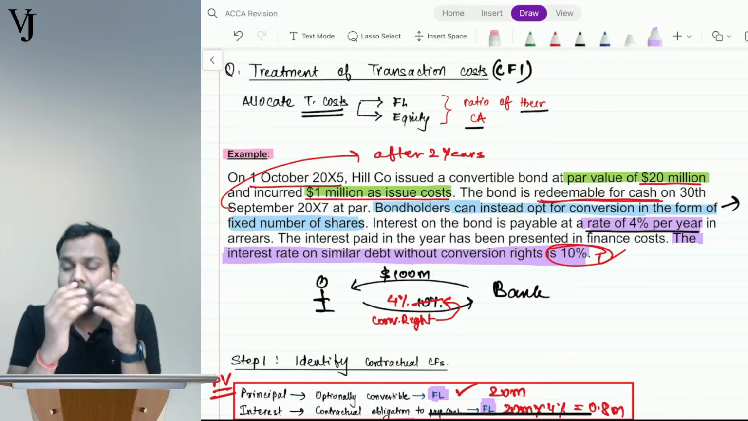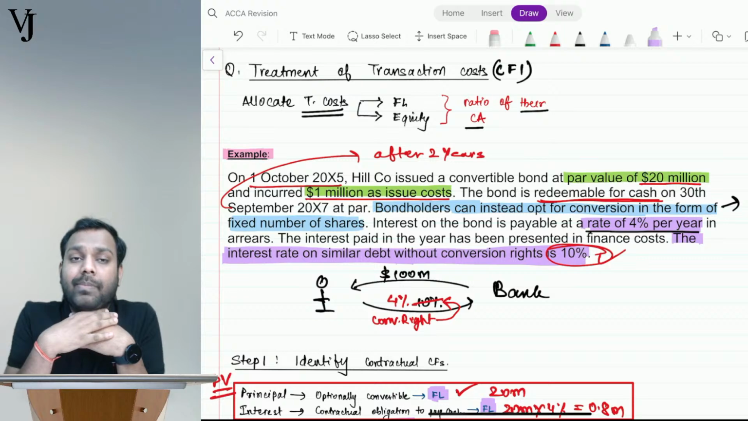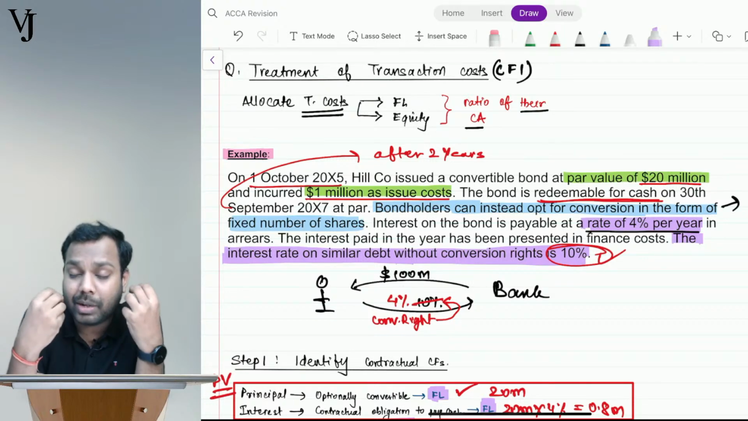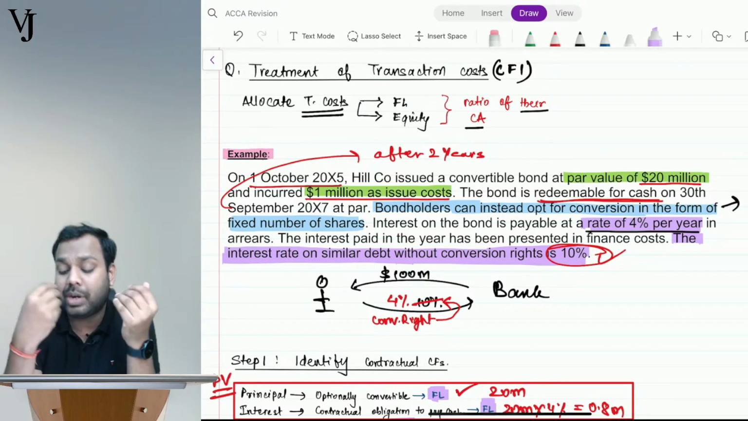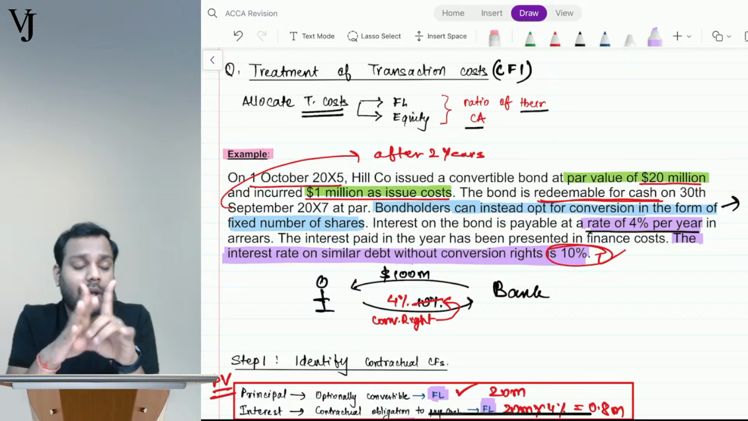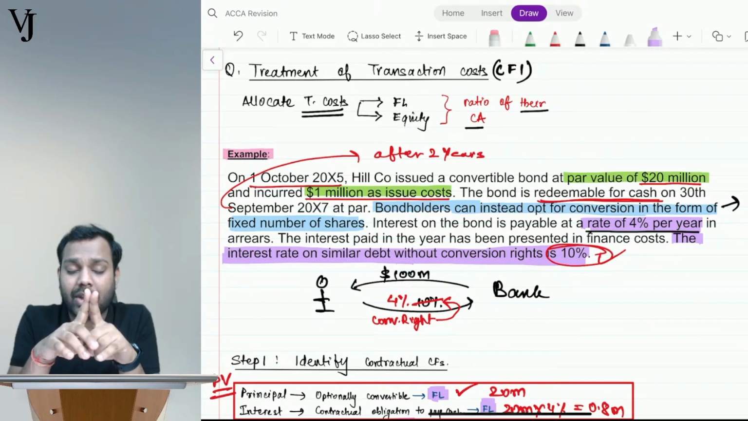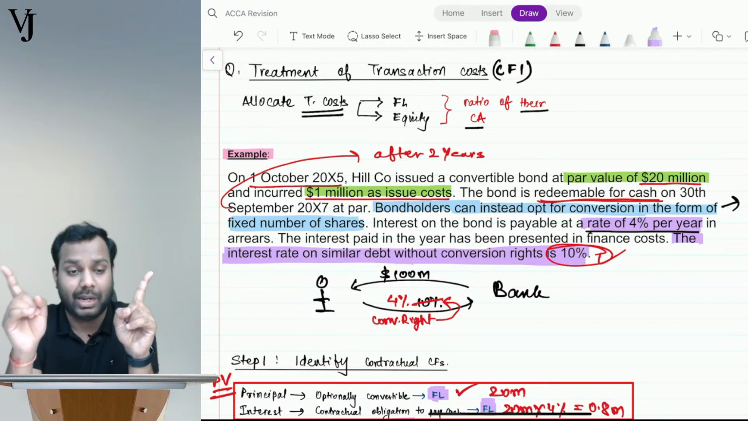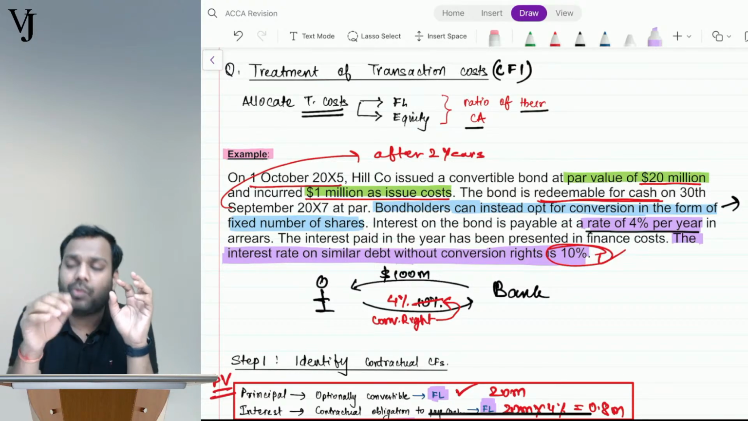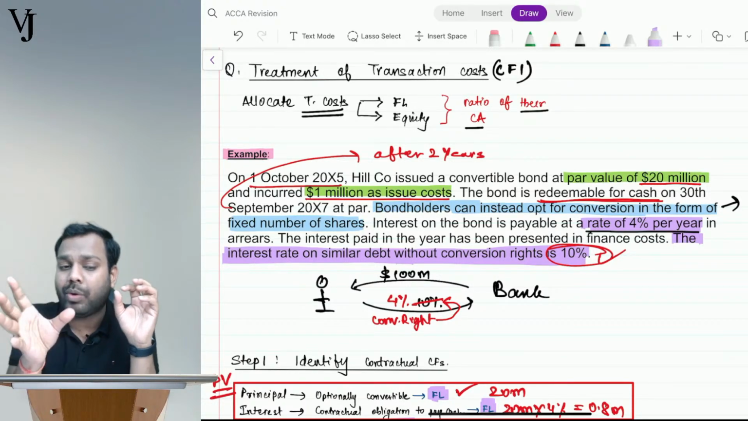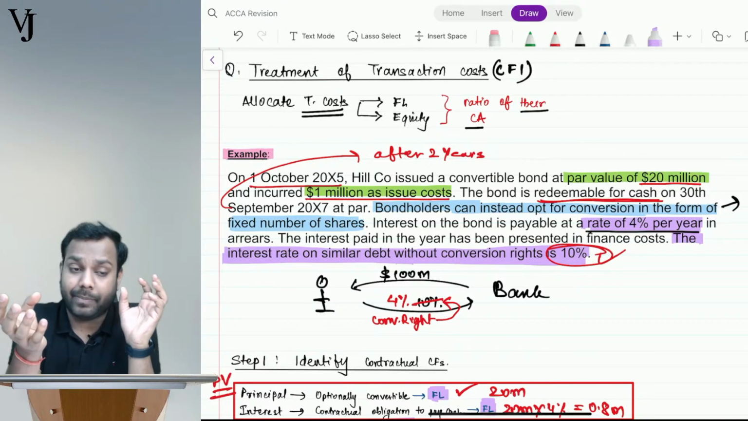Understand, Aditya? I have invested in convertible instruments, convertible loan notes or convertible bonds. First thing, I will not segregate my investment into financial asset and equity, because for the person who has invested, there is no concept of equity. There is only the concept of financial asset.